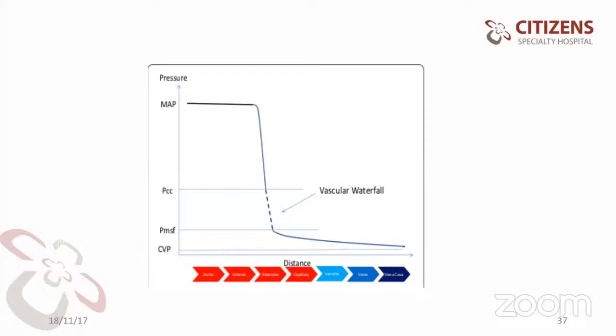That's what we are doing post clipping. BP should be maintained around 140 to avoid vasospasm. There are two scenarios, sir. One is where you know the neurological status of the patient, that means the patient is conscious, or you are able to assess the neurological status. Then in most cases a BP of around 140 to 160 is recommended. Below that, there is a higher incidence of vasospasm.